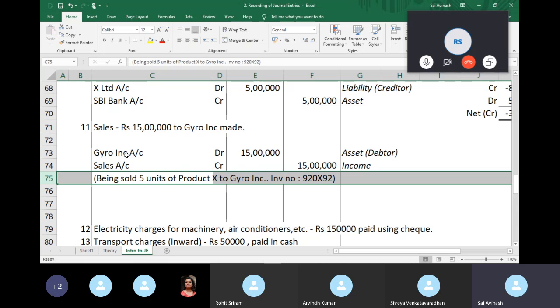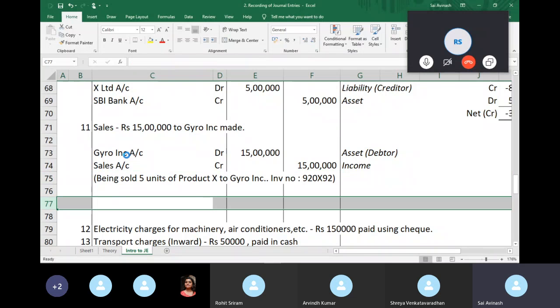Narrations are especially useful. Say you're having 100 transactions and there are 30 sale transactions, and you figure out, okay, I have accidentally made a mistake in one of them. One of those transactions should have some other value. How do you figure out which transaction it is? You can look at the narration and you will know, okay, I sold on this date to this person these many products with this serial number. To track through the narration will help identify which journal entry you have to correct.